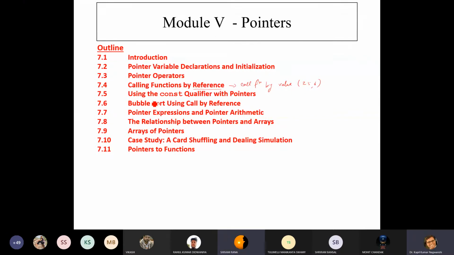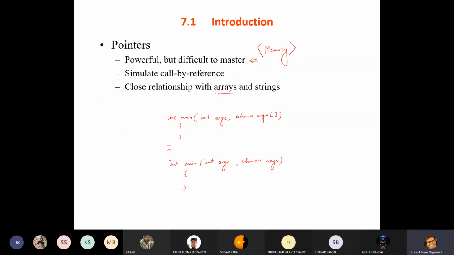Then the constant qualifier with pointers, and bubble sort using call by reference. Earlier we have seen one interesting algorithm, that is bubble sort, based on two for loops. Pointer expressions and pointer arithmetic, the relationship between pointers and arrays, arrays of pointers, one case study of card shuffling and dealing simulation, and finally pointer to a function. So let us start the concept of pointer.